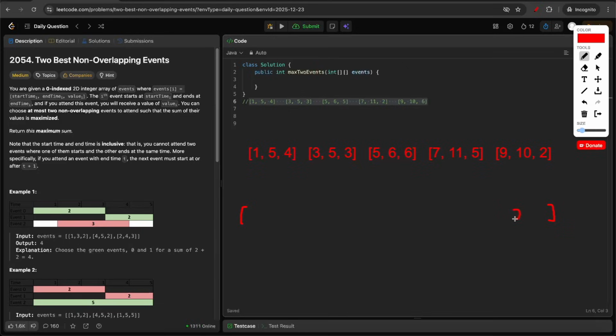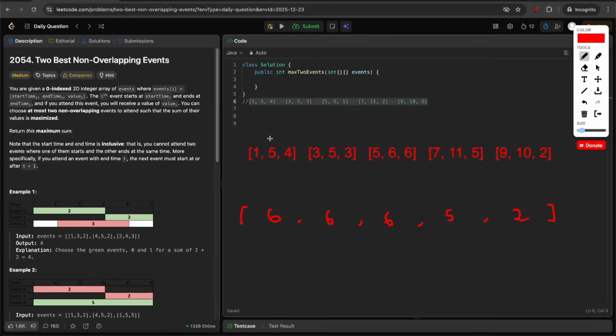Now the suffix array will be something like this. In the last element, we'll have 2. Then here it will be max of this event and this 2 value, which is 5. Then here it will be max of 6 and 5, which is 6 again. And here it will be max of 3 and 6, which is 6. And here max of 4 and 6, which is 6. So this is our suffix array.